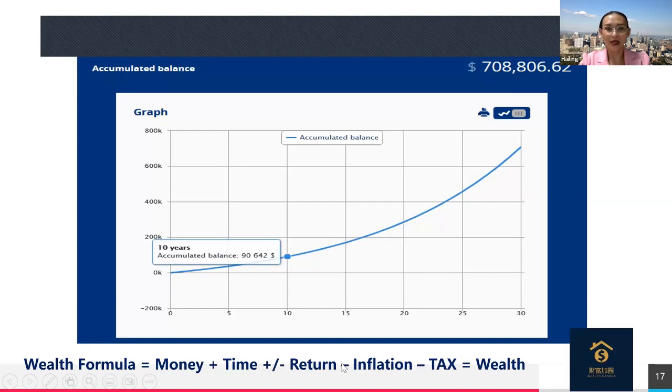Of course, we also look at the rate of return, and we can help you to achieve a certain rate of return. For example, 8% is pretty much a balanced portfolio. But this line is not as smooth as this. Just remember that the market goes through ups and downs, ups and downs. But on average, eventually your money still grows in the long run.